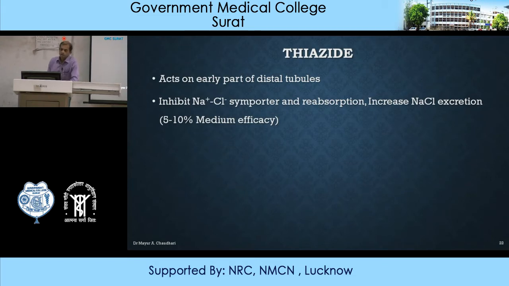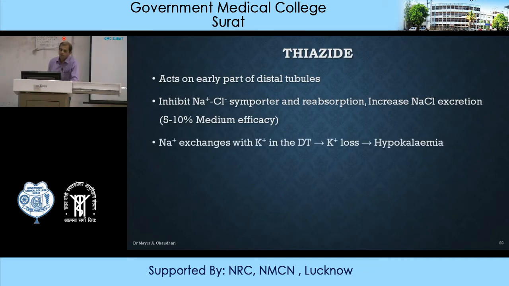Basically 5 to 10% of sodium ions are excreted out. Thiazide diuretics are medium efficacy diuretics because only 5 to 10% of sodium ion is excreted out. So efficacy wise they are lower in comparison to loop diuretics.